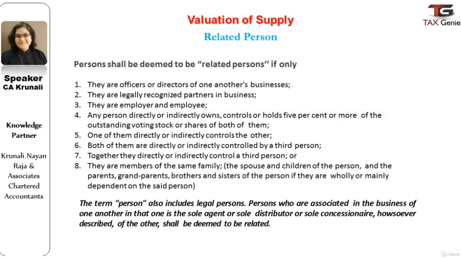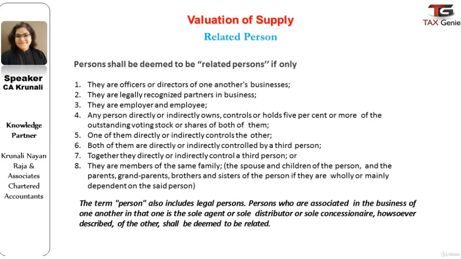Now let us understand what we mean by the term related person. The Act defines that the persons shall be deemed to be related persons if they are officers or directors of one another's businesses, they are legally recognized partners in the business, they are employer and employee, or any person directly or indirectly owns, controls or holds 5% or more of the voting stock or shares or both of them.